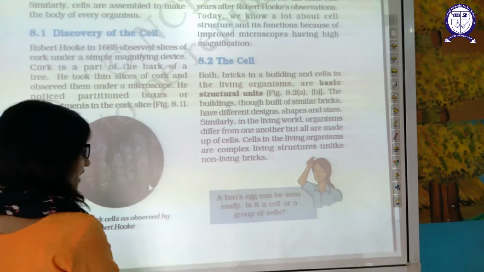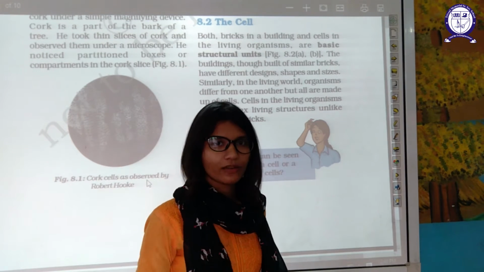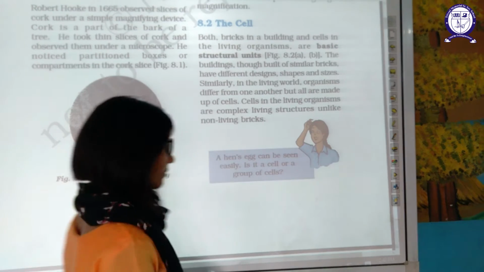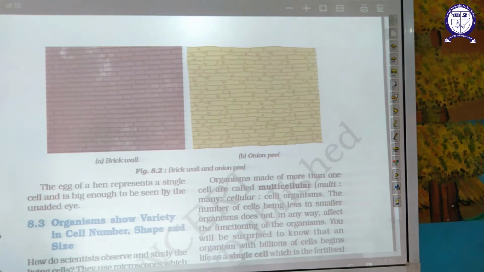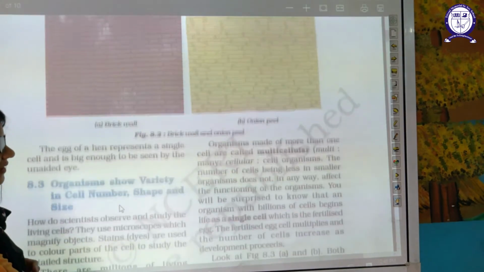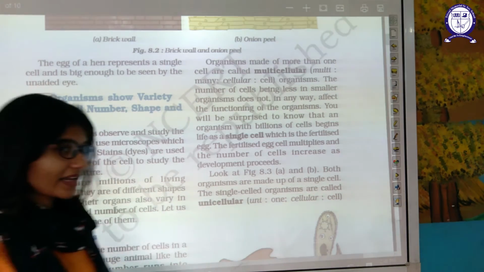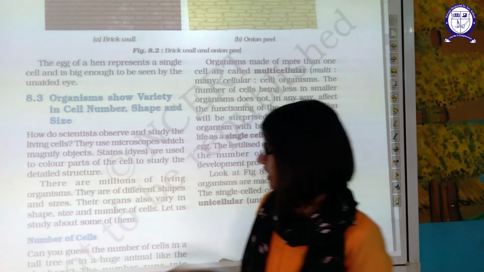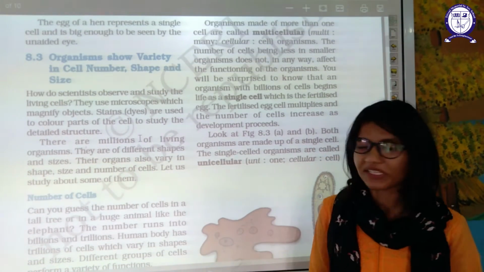Hair can be seen easily. Is it a cell or a group of cells? It is a cell. Some cells are larger in size, for example, the egg cell. An egg is one cell. You can compare: though they look similar, this is a brick, this is an onion peel. The egg represents a single cell, and it's big enough that you can see it with your naked, unaided eyes.